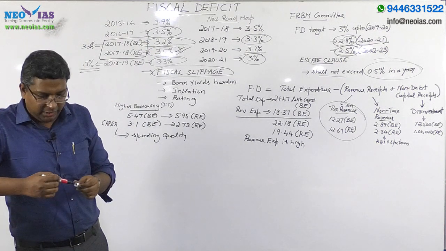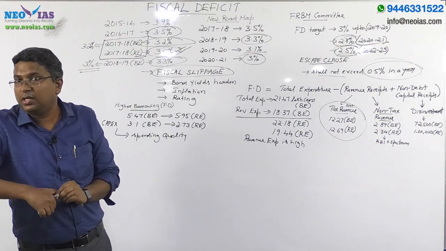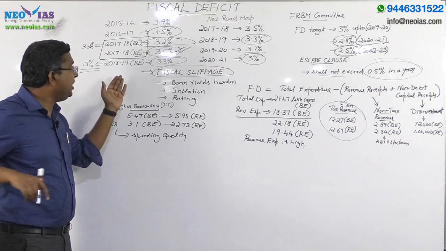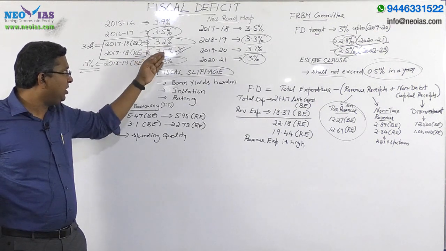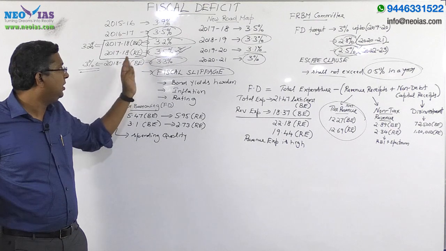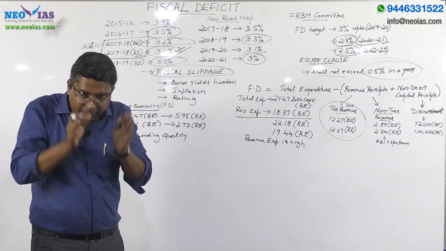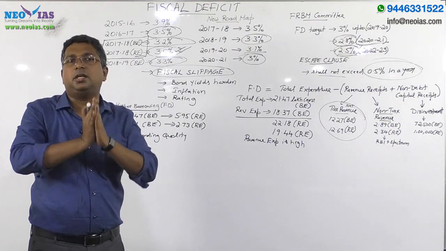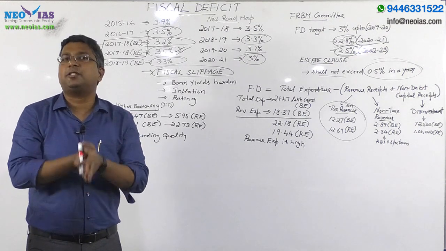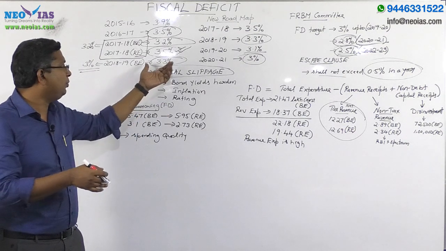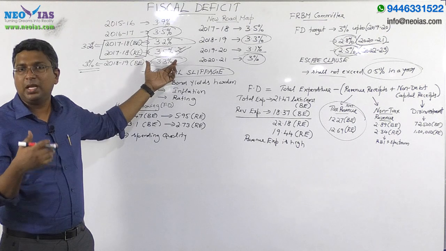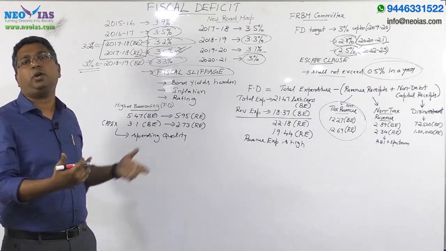The government could not bring down the fiscal deficit in 2017-18. Because of this change in the revised estimate, the present budget, that is the 2018-19 budget, is estimating the fiscal deficit target to be 3.3%. So this is also important.